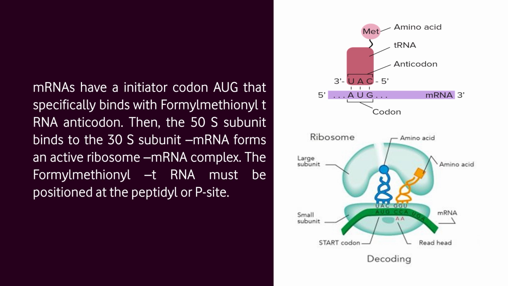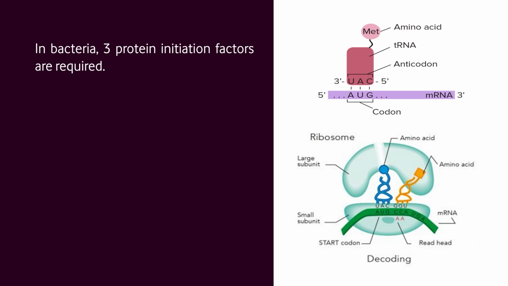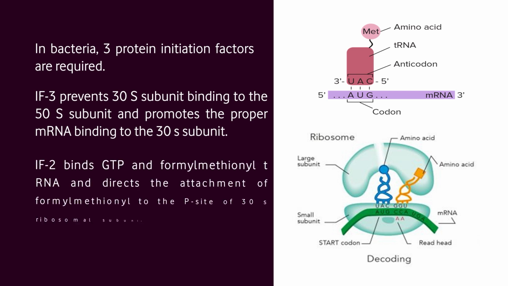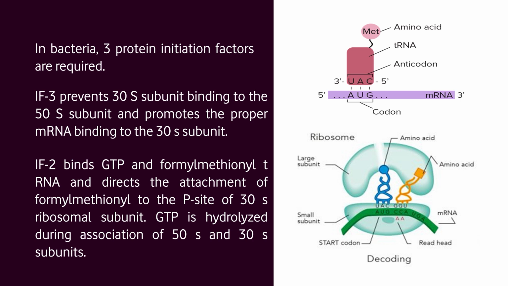This figure shows the growing peptide chain in the ribosome. In bacteria, 3 protein initiation factors are required. Initiation factor 3 prevents the 30S subunit from binding to the 50S subunit and promotes proper messenger RNA binding to the 30S subunit. Initiation factor 2 is the second initiation factor that binds GTP and formyl methionine transfer RNA and directs the attachment of formyl methionine to the P site of the 30S ribosomal subunit.